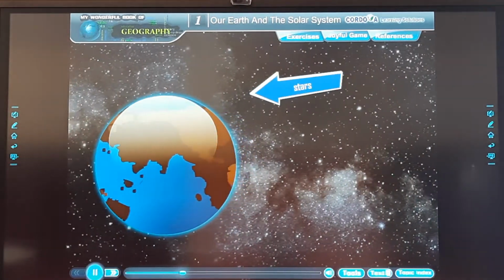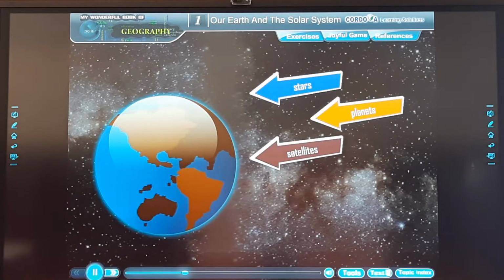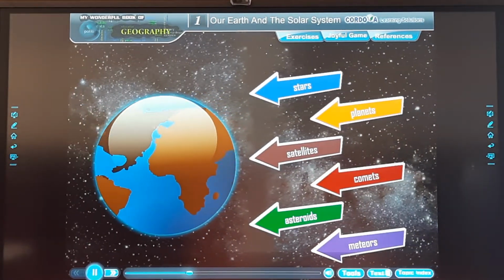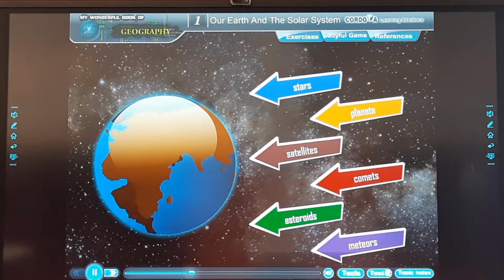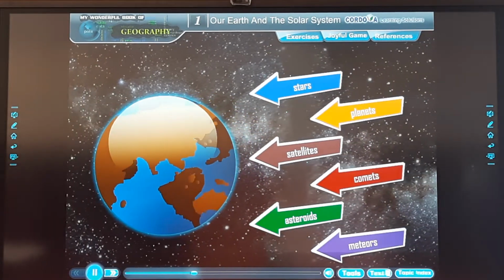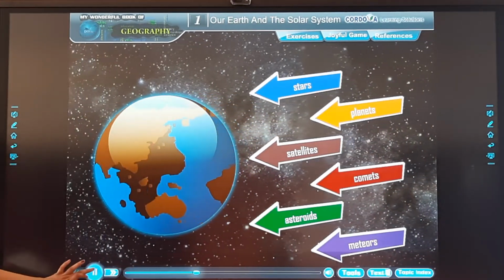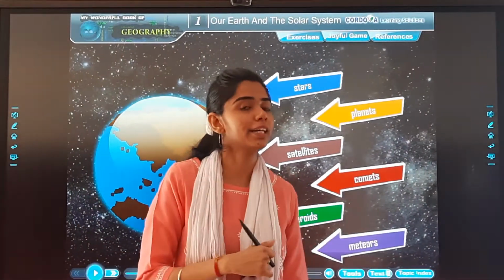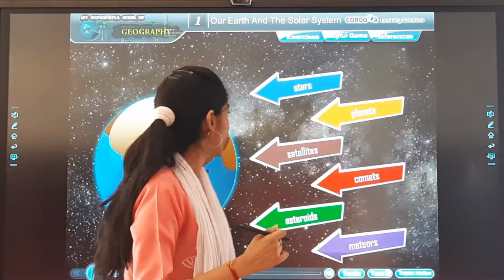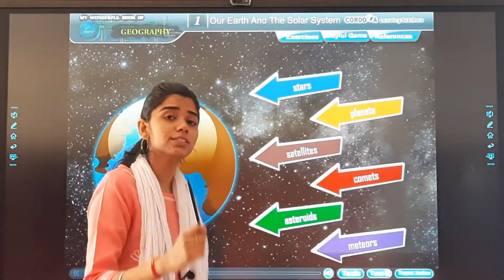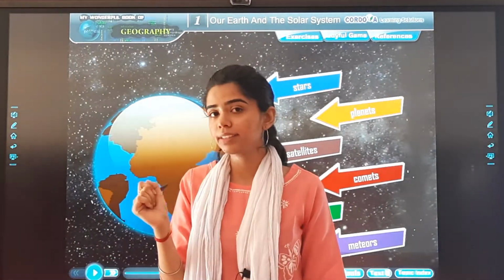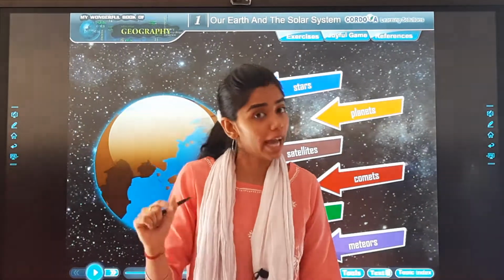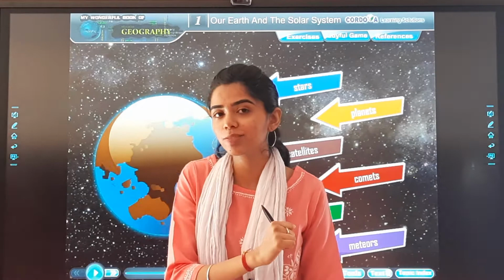All objects like stars, planets, satellites, comets, asteroids, and meteors in the sky are called celestial or heavenly bodies. And these are collectively known as the universe. So, you also might have these questions, right? Why is the shape of the star like this? Why do the stars appear small, but actually are big in size?